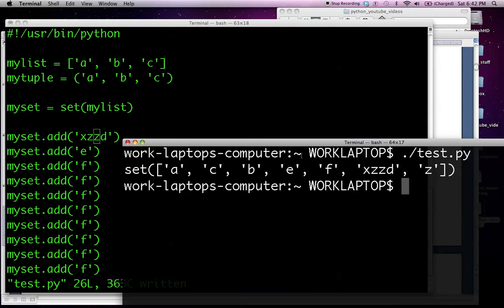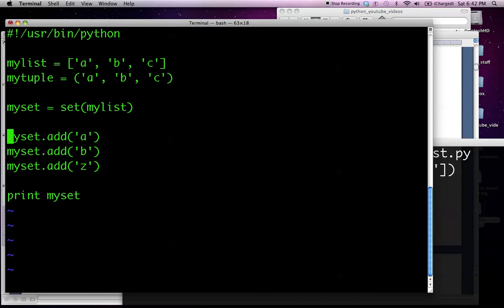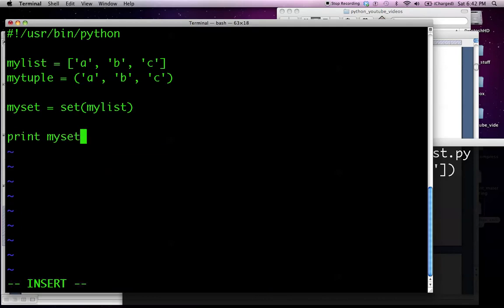So a set's a strange sort of animal when you consider an ordered list, which makes the most sense. Why would we want to work with a set that has no guaranteed order to its elements and has only a unique set of elements? You can't have any duplicates. Well, precisely because we might want to have a unique list of elements. That's something that's quite a common operation and common need in computer science.